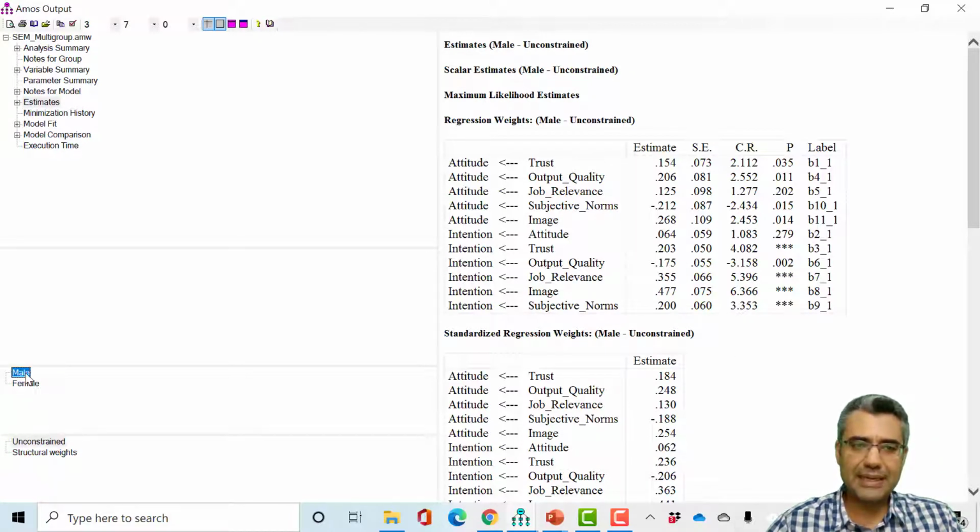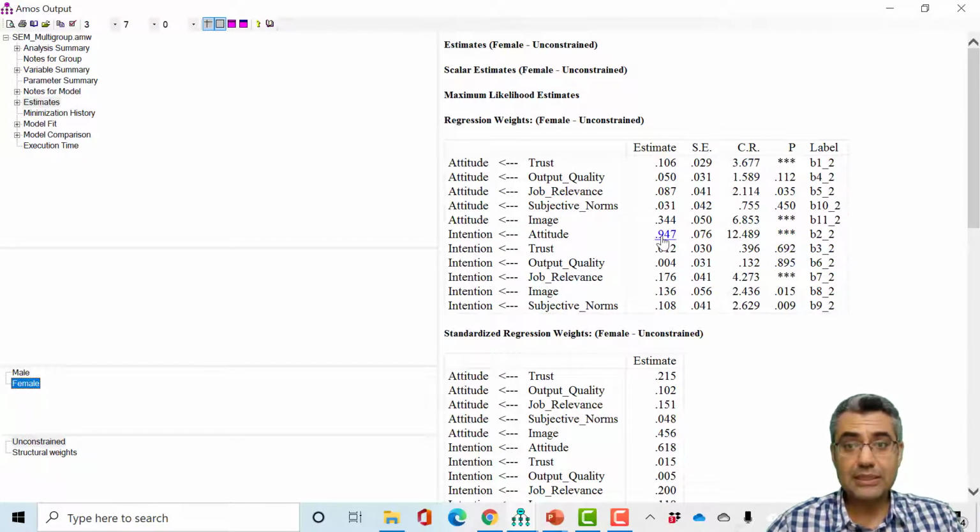So the original model is the unconstrained model. Now I can read and report the male and female parameters. So the relationship between, let's say, attitude and intention. Attitude and intention, where is it? Here. For attitude and intention, for male, you see I'm on male, right? So for male here, attitude and intention is 0.06 and it is not significant. But for female, attitude and intention is 0.9 and it is significant. And this difference is significantly different. So for female, it's significantly stronger than male, this relationship.